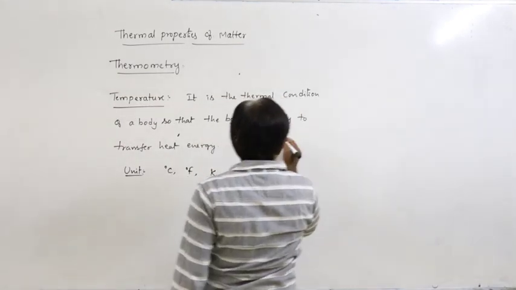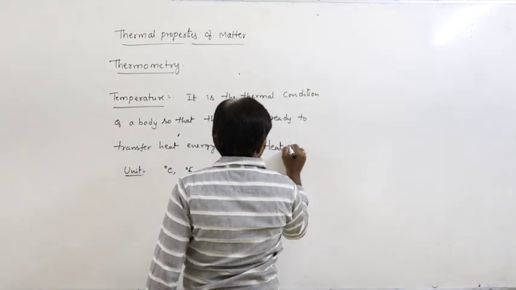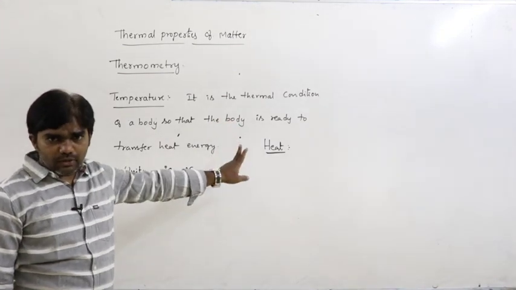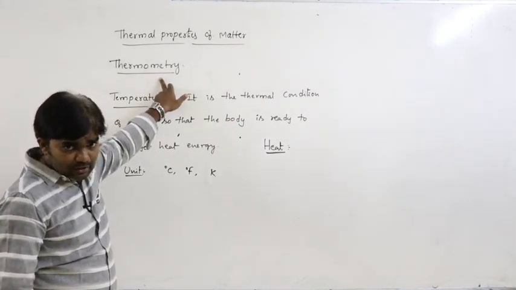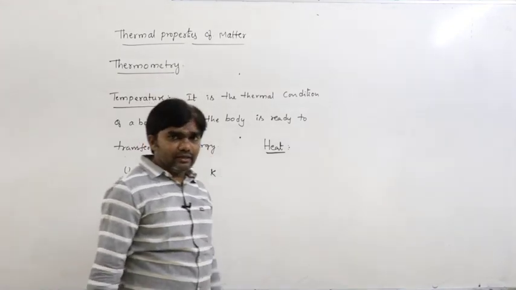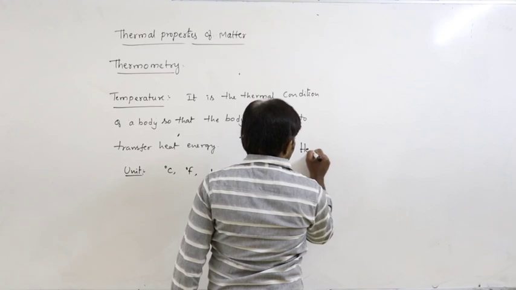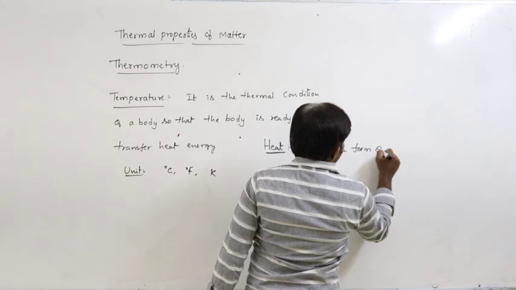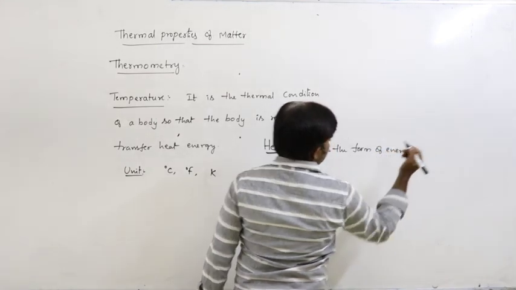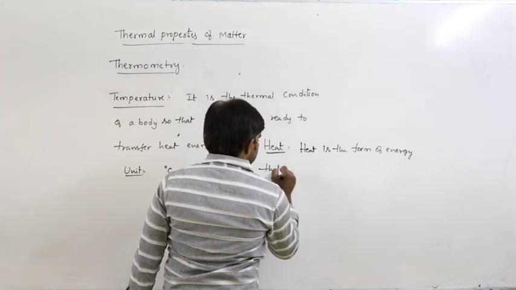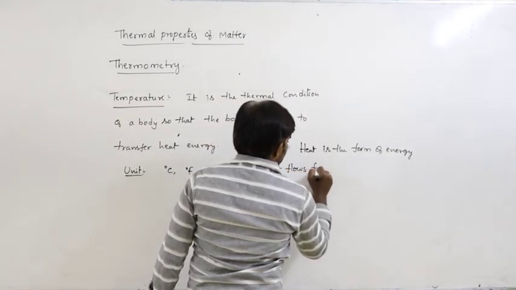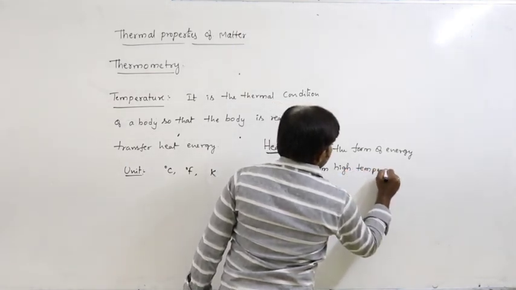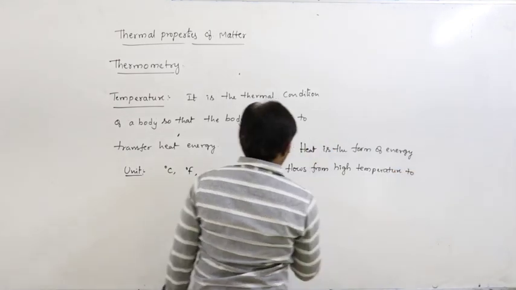Next, what is meant by heat? So these are the two terms we have to discuss importantly. So in the chapter thermometry, mainly it is temperature and heat. Heat means nothing but heat is the form of energy that flows from high temperature to low temperature.